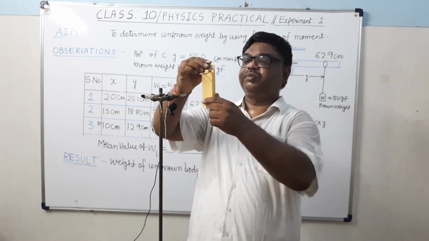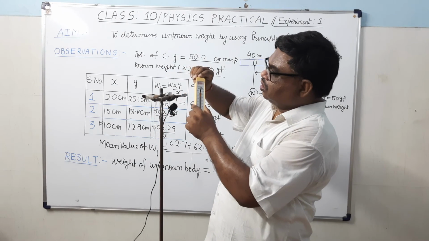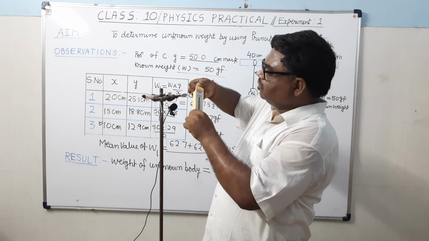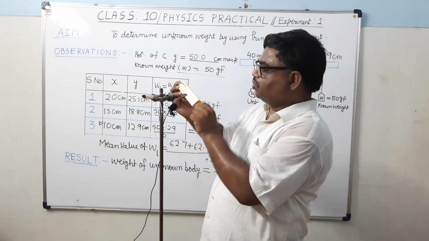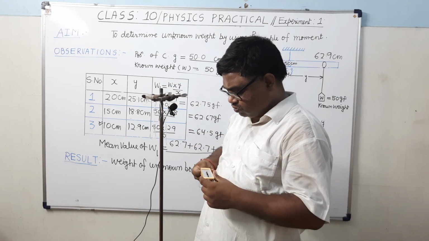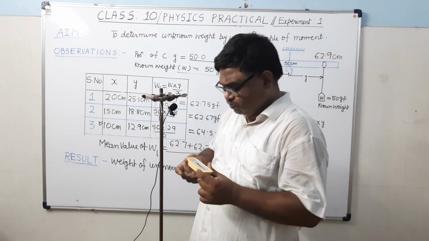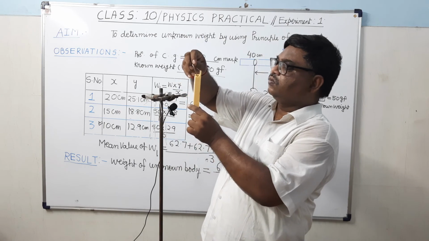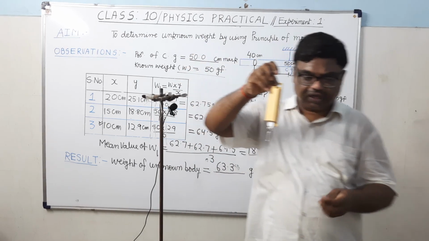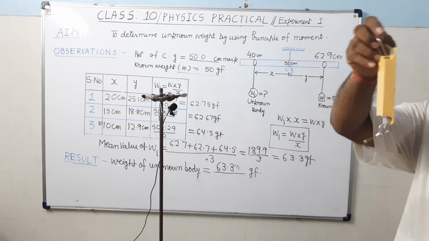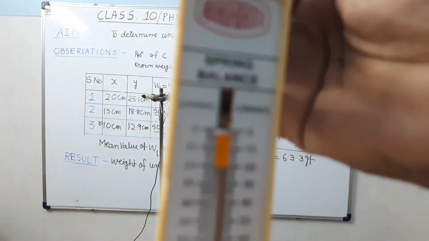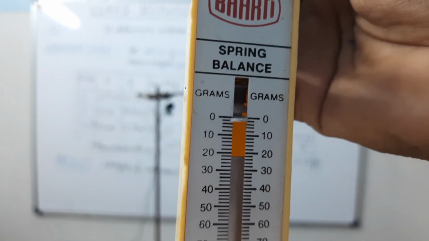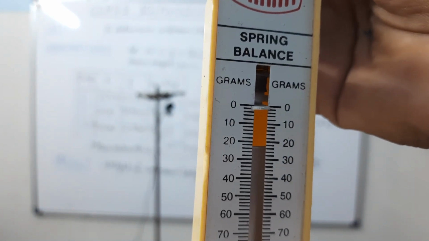First let me adjust the 0. Its 0 is slightly one division down. So if it comes 63, then we will count it as 62. It's clear.